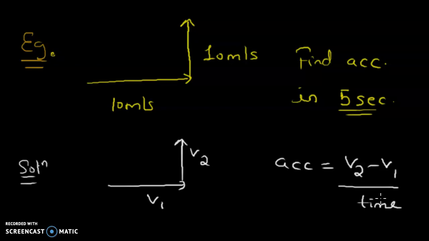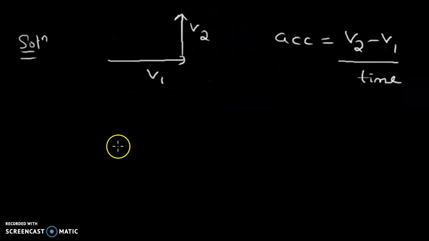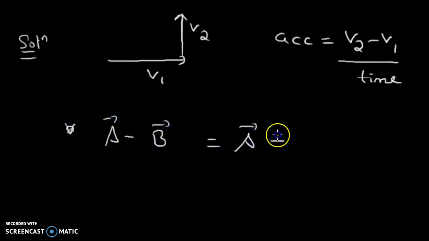If I talk of subtraction of vectors, it is actually addition of vectors, though we'll do a separate question on that. Subtraction of two vectors, a minus b, is actually a plus the negative of b vector.